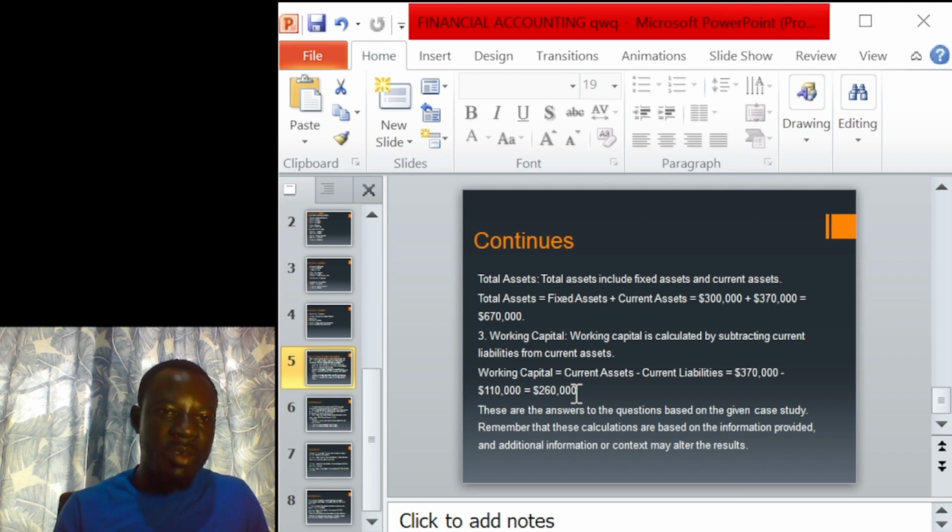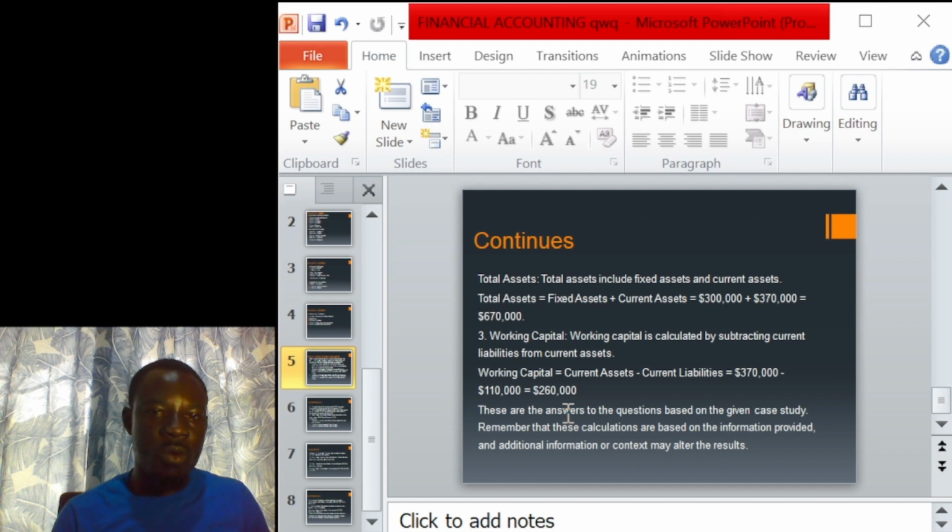So now we had our current assets, a total of $370,000, minus our current liability, $110,000. When we deduct $110,000 from $370,000, we get $260,000. Therefore, this is the answer for the questions that were asked. I have cited this answer.